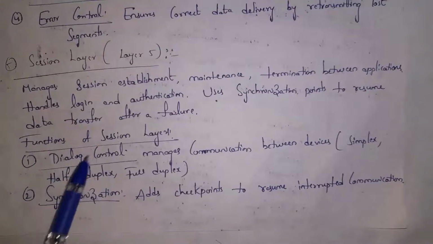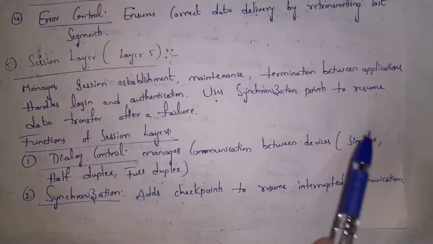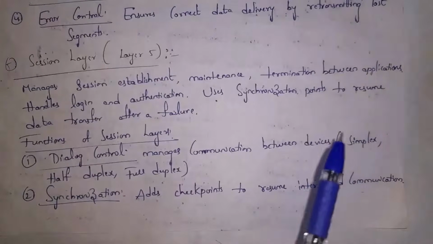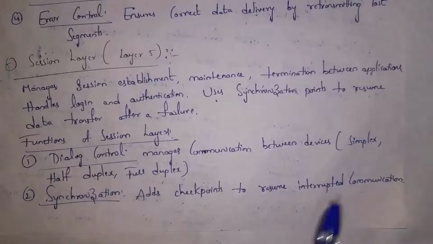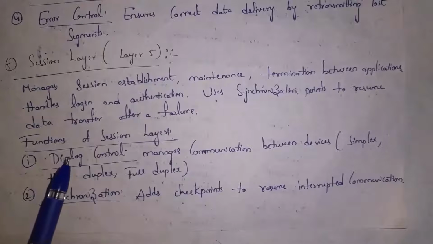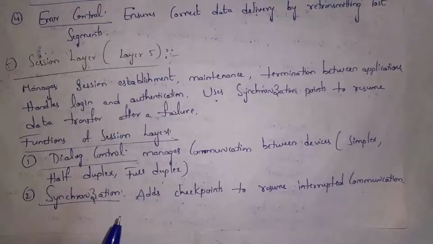Dialogue control means it will manage communication between devices like simplex, half duplex and full duplex. Simplex means if two computers are connected to each other, only one computer can send data. Other computer cannot send data. This is meaning of simplex. And half duplex means two computers can send data, but two computers cannot send data at a time. And full duplex means two computers can send data at a time.